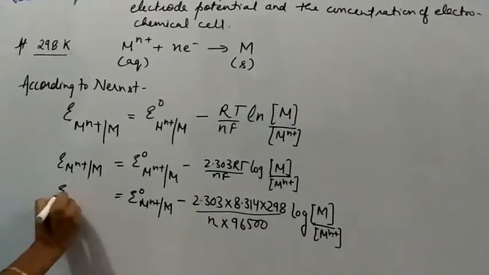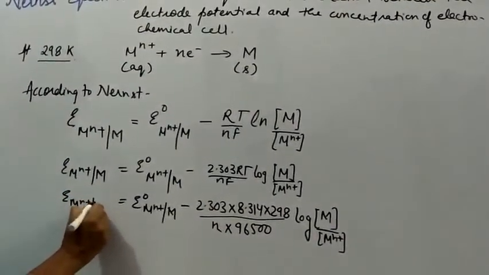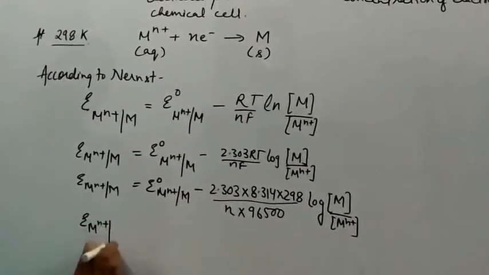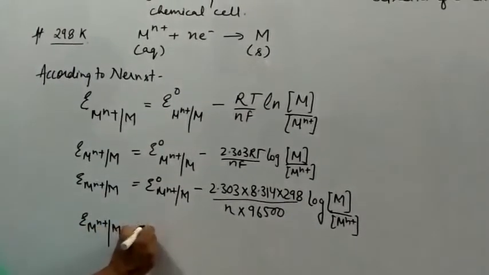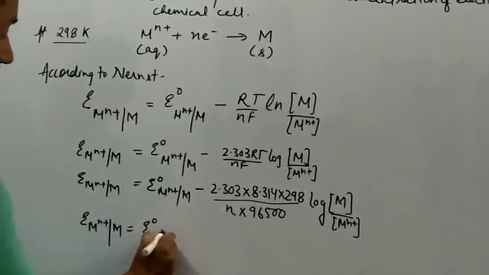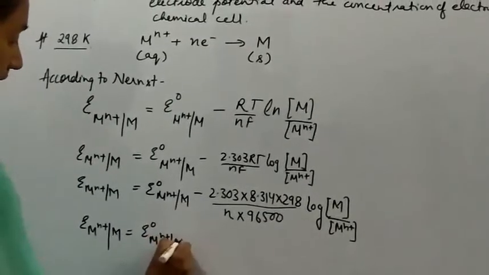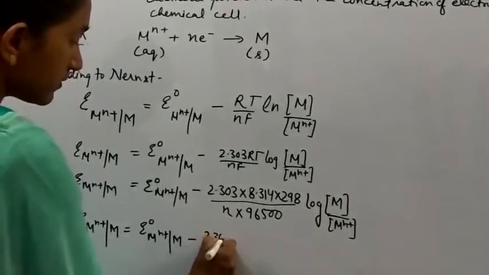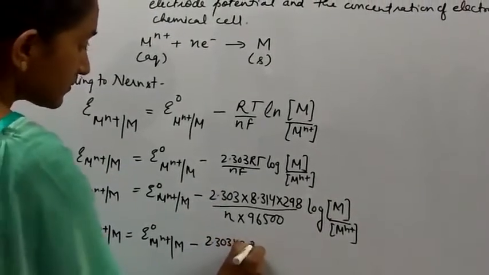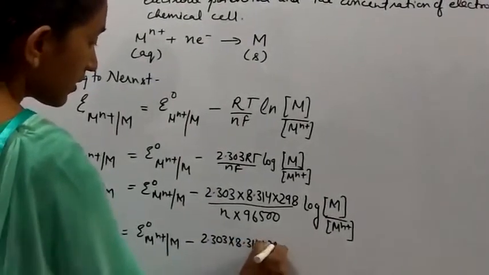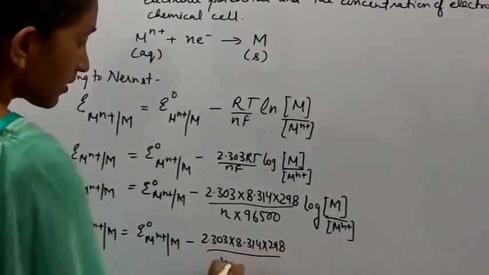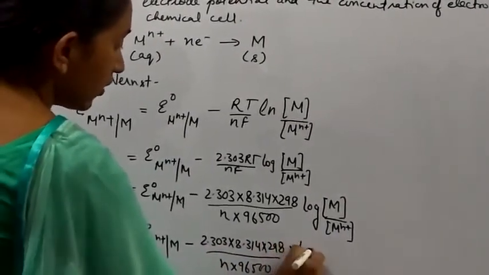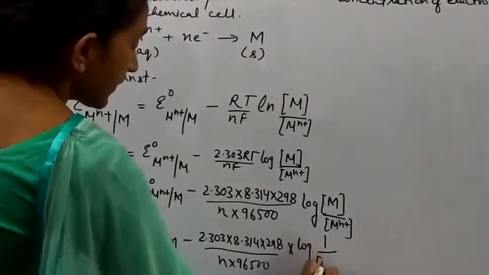The next step is that we know that in the solid state the concentration of M is equal to 1. So here we will write log 1 upon M^n+.